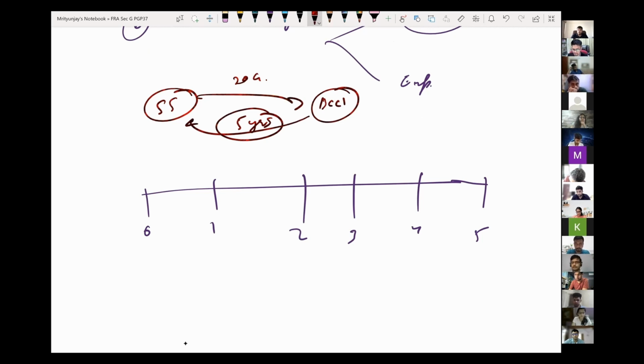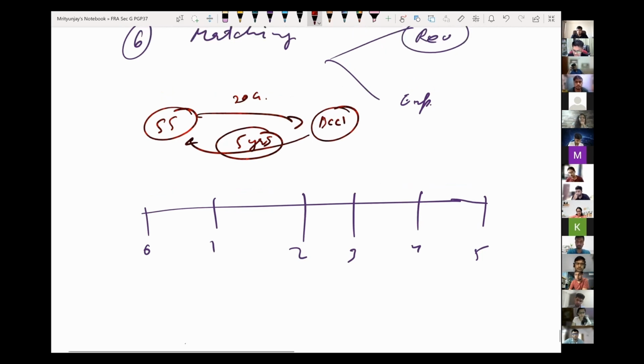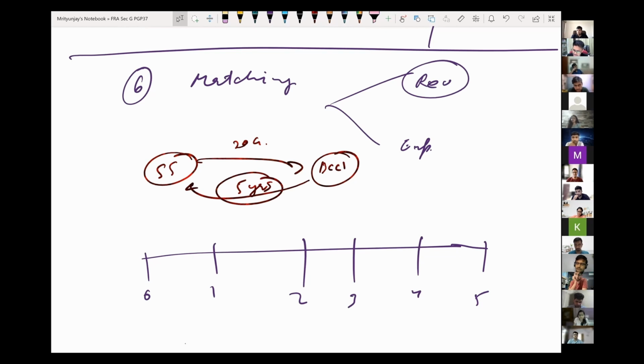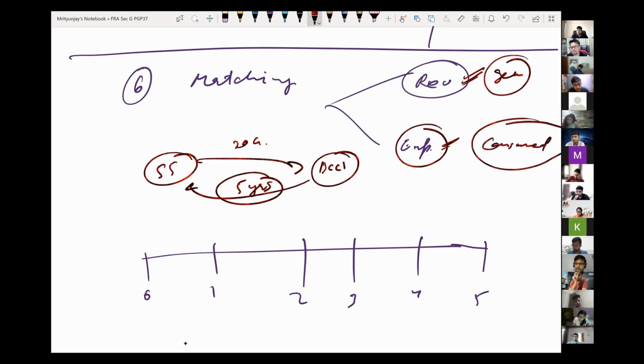Now, let me first mention what the matching concept is all about, and then I will try to illustrate this. The matching concept says that when it comes to revenue and expenses, you should recognize them in the period in which you have generated the resources or in the period in which you have consumed the resources, irrespective of the payment. That's what matching is all about. In the book, it would say to match the revenue with the expenses, but if you keep recognizing them in their appropriate periods, you are sorted.